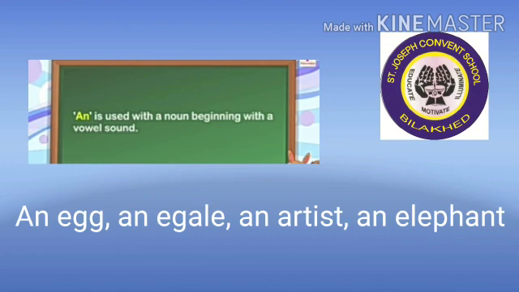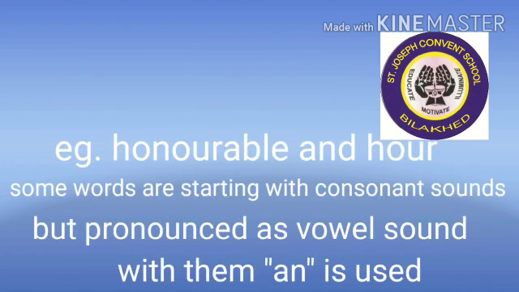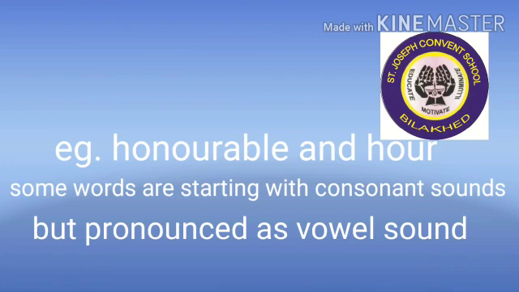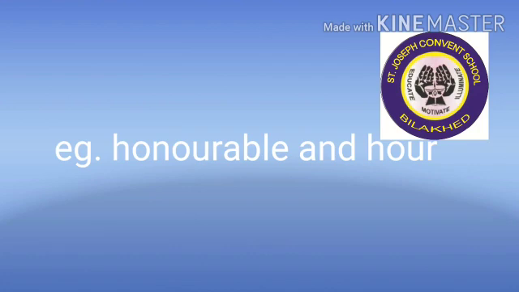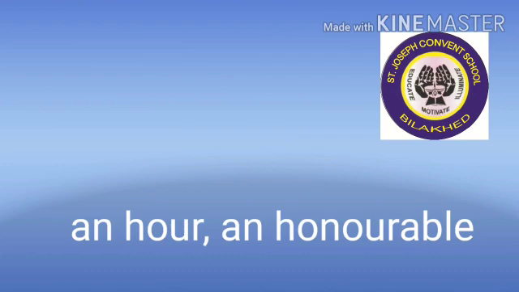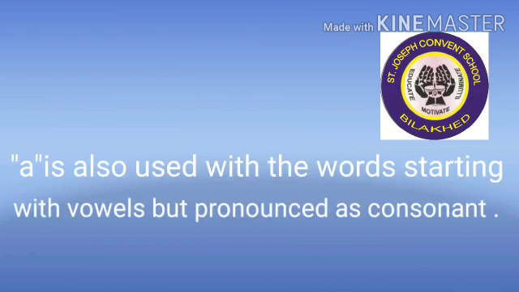But some words are starting with a consonant letter, but they are pronounced with a vowel sound. For example, honorable, hour. These are the words that are starting actually with H, but H is silent there, and the pronunciation is the vowel, that is O, and that is why we need to use an with these words also. Means the article an is also used with the words or nouns that are starting with a consonant letter, but they are pronounced with a vowel sound.